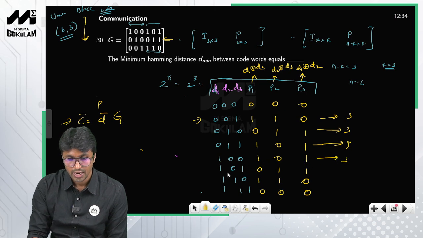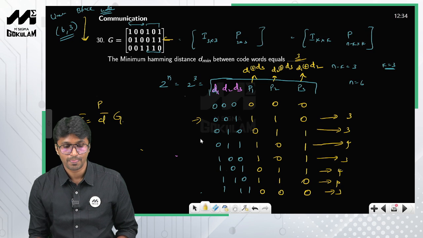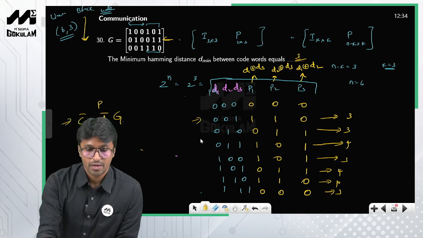So this is 3, and 1 2 3 4, this is 4, and 1 2 3 4, this is 4, and this is 3, right. So the minimum value is nothing but 3, so therefore the minimum Hamming distance is equal to 3, right. So this is how you solve this particular problem, okay.